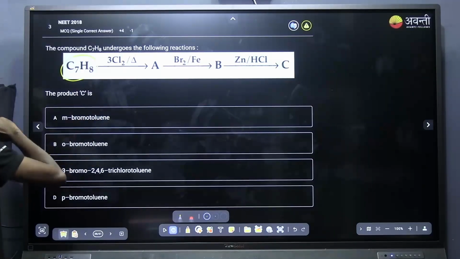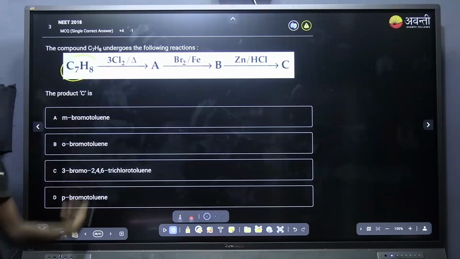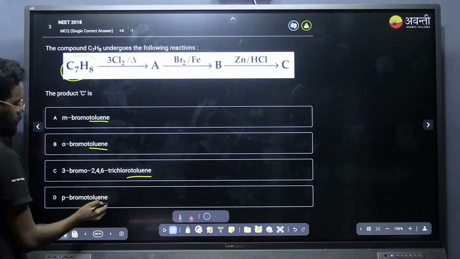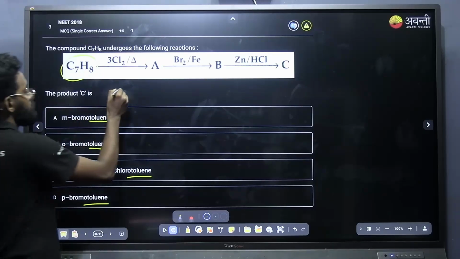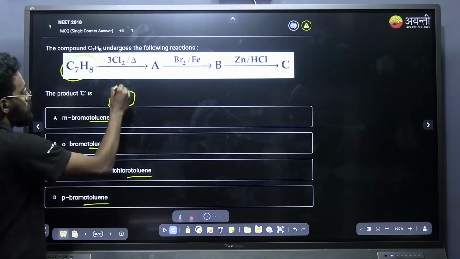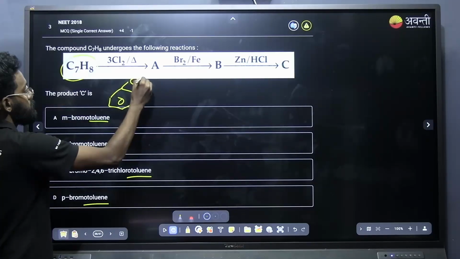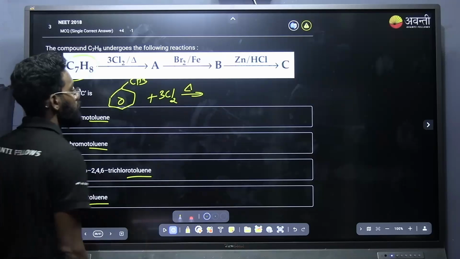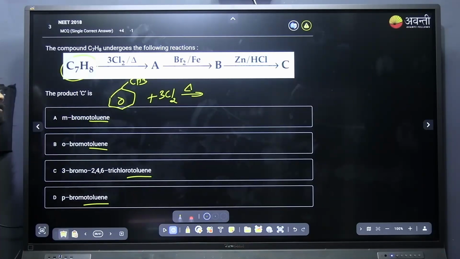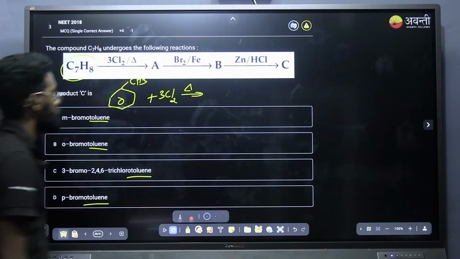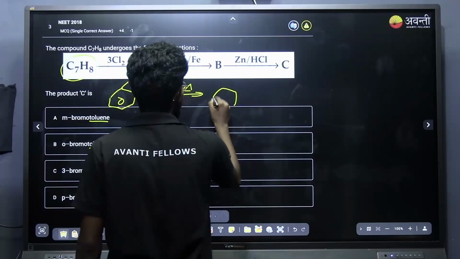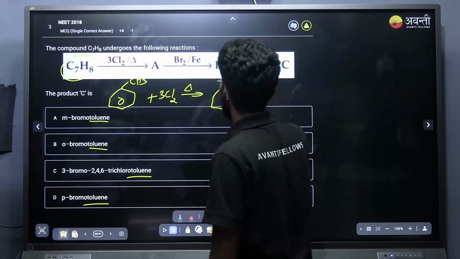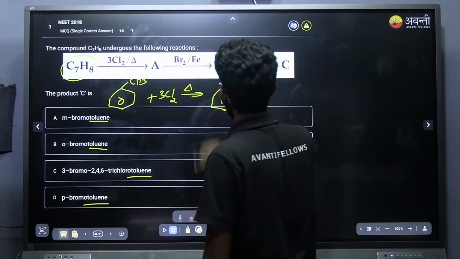C7H8. Okay, we need to know what this one is, and we can understand that from the product. From the options we can understand that everywhere the product is toluene. So this C7H8 is surely the benzene derivative, that is toluene, CH3. Now this one is treated with 3Cl2 in presence of heat. What is this? Free radical halogenation, and that will be completely replacing the hydrogens and making the CCl3.